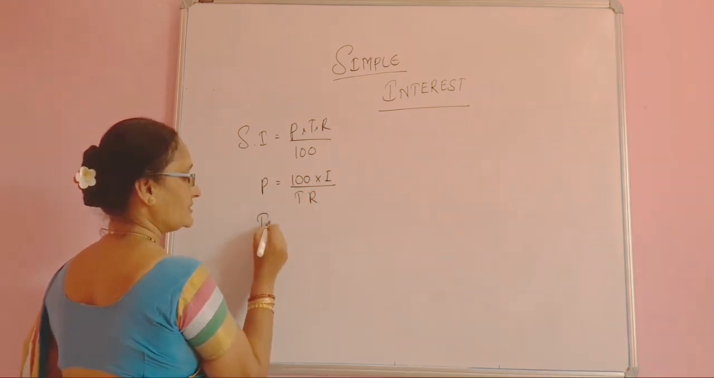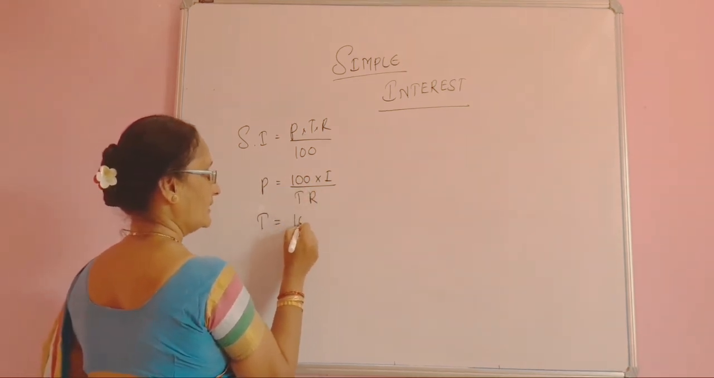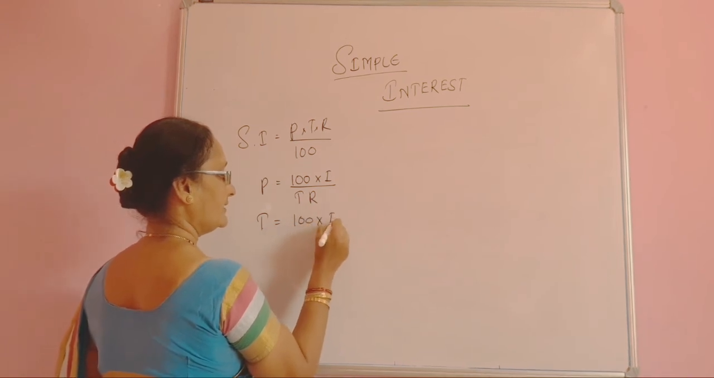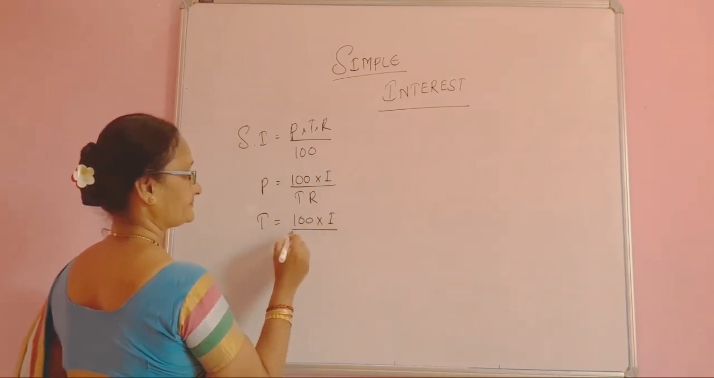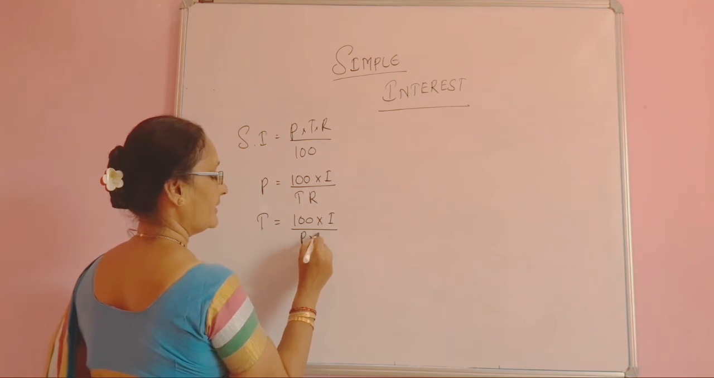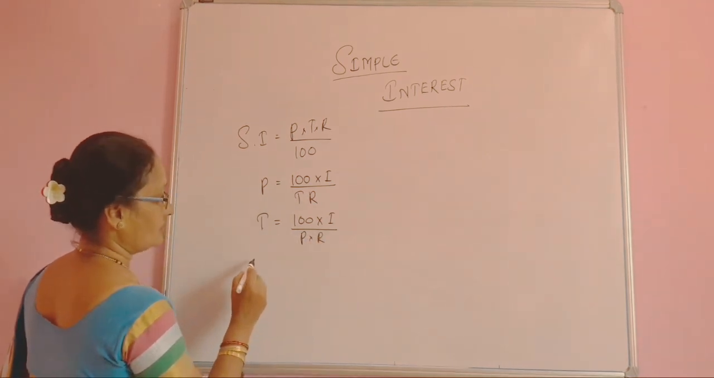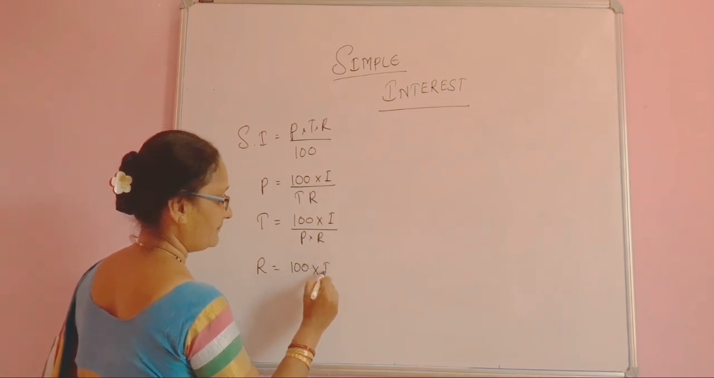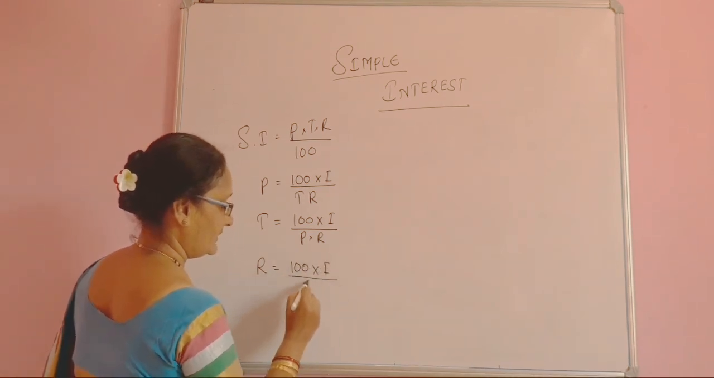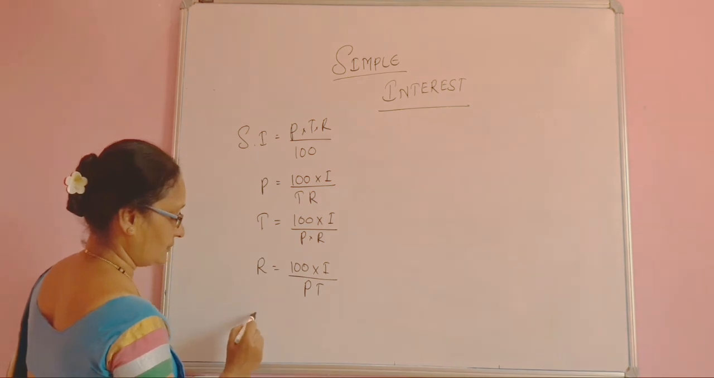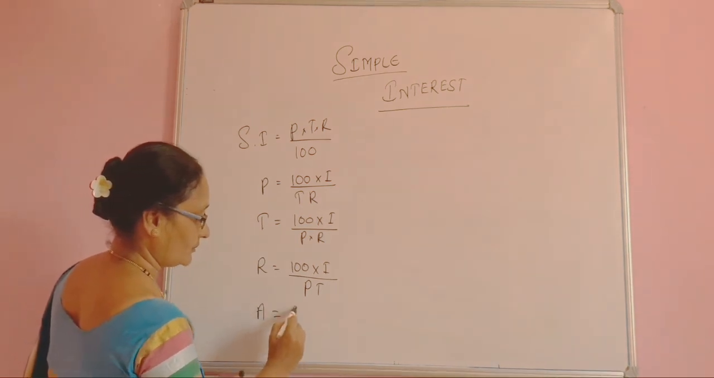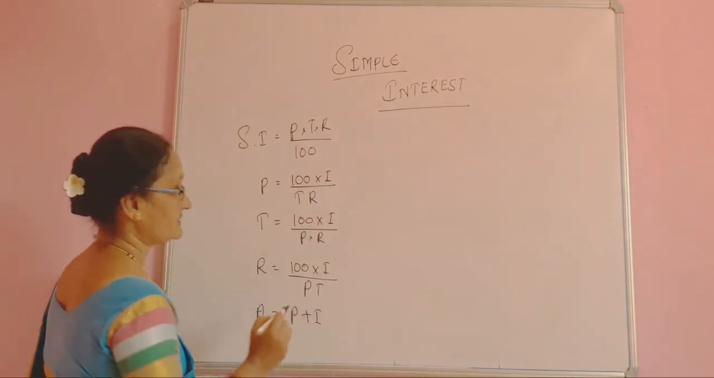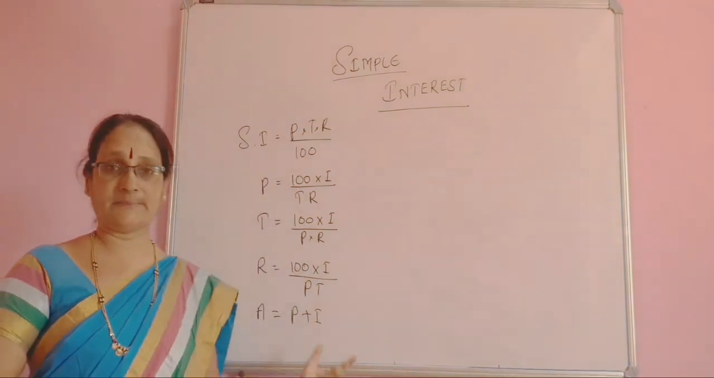Sometimes you have to find out T. T is equal to 100 into I divided by PR. And R is equal to 100 into I divided by PT. And also you know that A is equal to P plus I. These all are the formulas under simple interest.